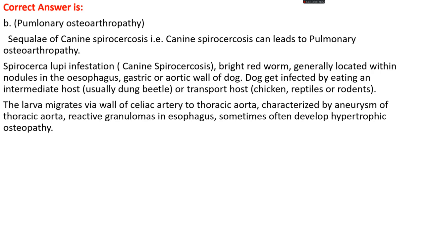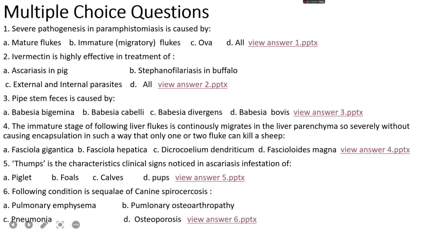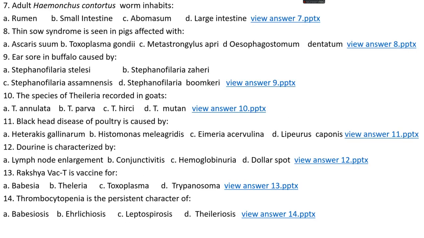The larva migrates via the wall of the celiac artery to the thoracic aorta, characterized by an aneurysm of the thoracic aorta. Aneurysm means dilation of the thoracic aorta. We also see reactive granulomas in the esophagus, and sometimes hypertrophic osteopathy develops too.